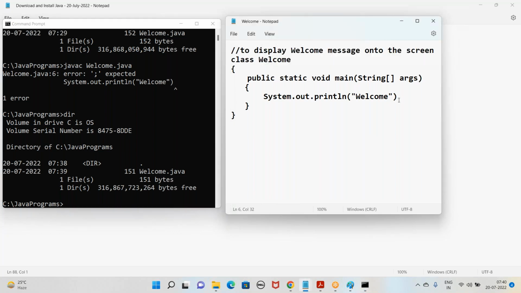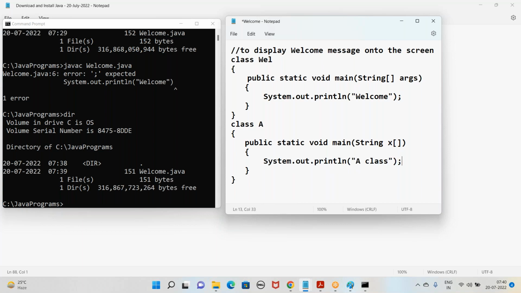Now let us skip the semicolon here. Now let me change the class name to Well here. The name of the file is welcome.java, but I'm creating class Well, and let me create some more classes here. Class A with a main method, public static void main, String array args. Then we'll go with the message System.out.println, A class. Then we'll create one more class, B.